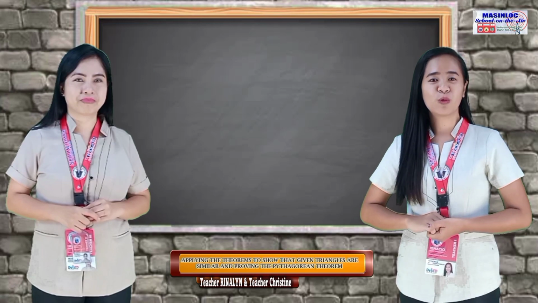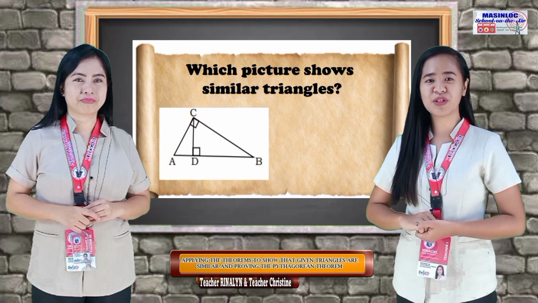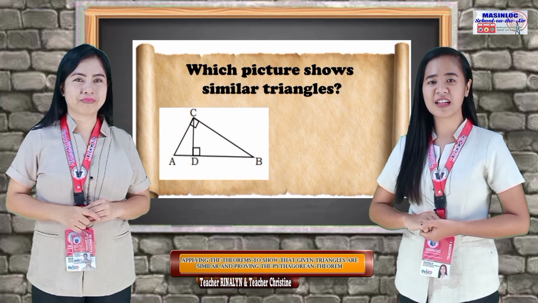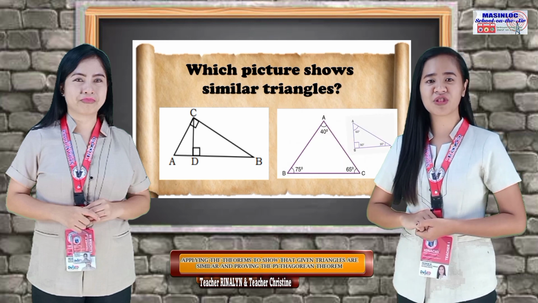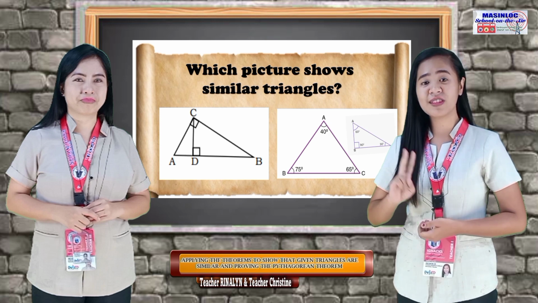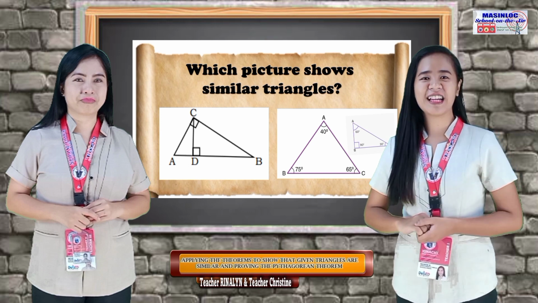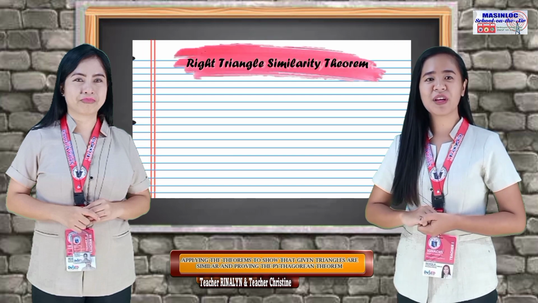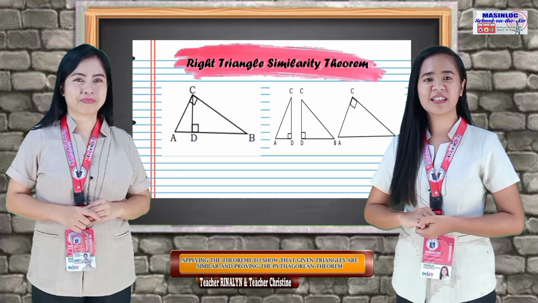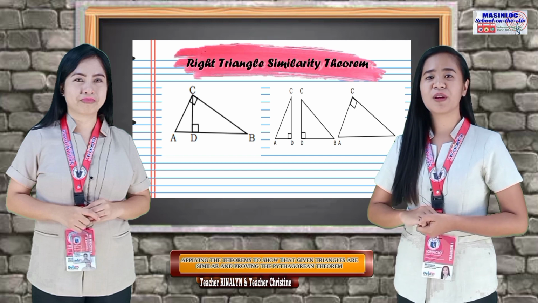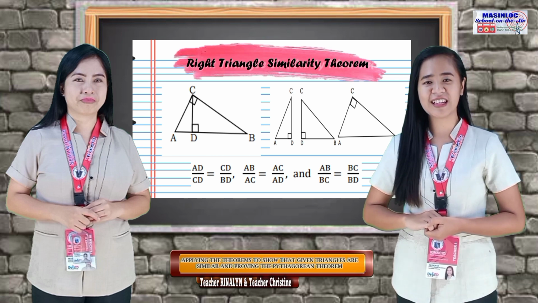Level 4. Which picture shows similar triangles? Is it the first picture, which is a right triangle cut by an altitude to the hypotenuse, or the combination of an acute triangle and right triangle on the second picture? You're definitely right. The first picture shows the right triangle similarity theorem that states that any triangle with an altitude to the hypotenuse forms two triangles similar to each other and to the original triangle.